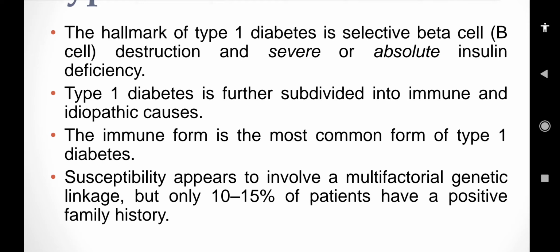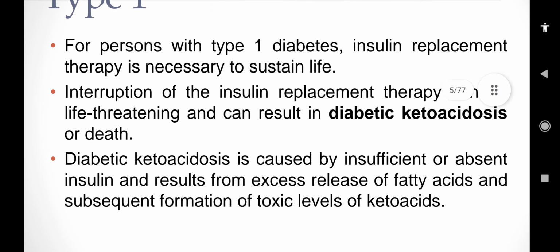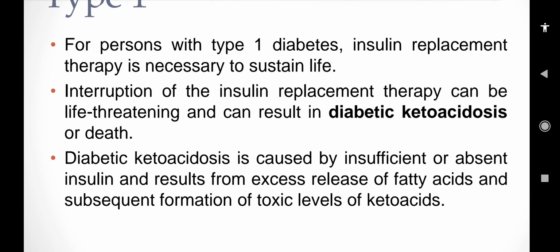Susceptibility appears to involve a multifactorial genetic linkage, but only 10 to 15% of patients have a positive family history. For persons with type 1 diabetes, insulin replacement therapy is necessary to sustain life, because there is destruction. When there is destruction, there is no chance for the formation of insulin. So you will give the insulin from outside the body.